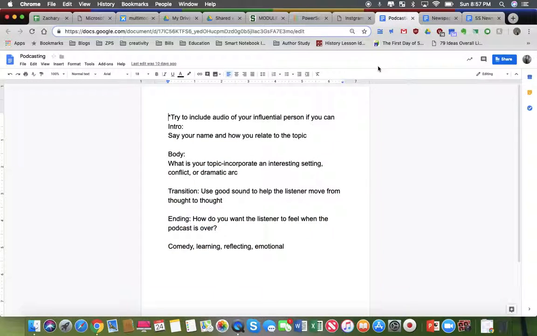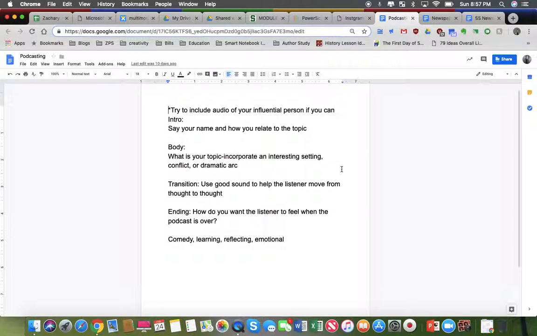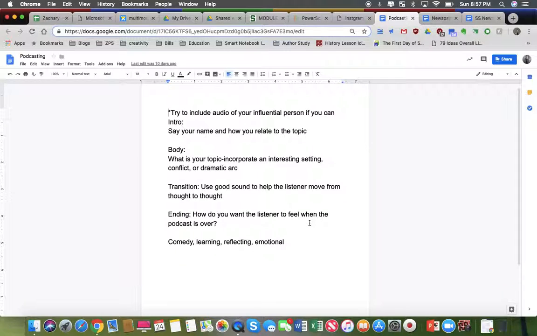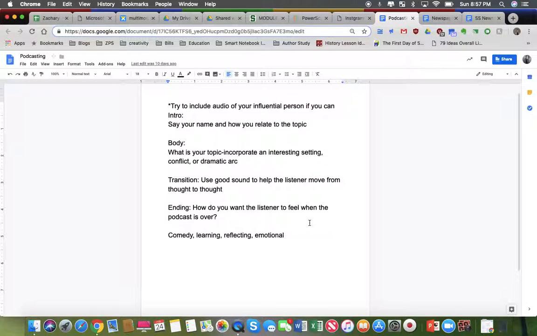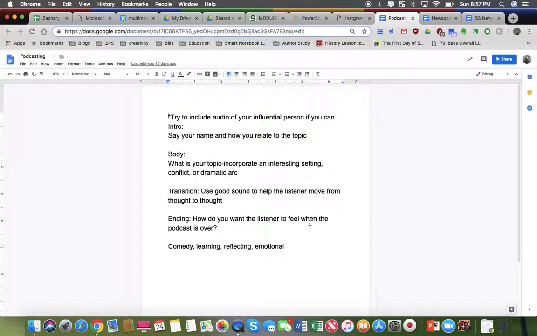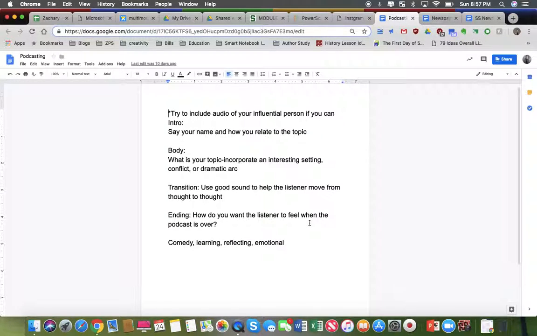And so I gave them instructions for making a podcast. I basically gave them this small little template that showed them what things they need to include. They need to talk about their topic, obviously, and then put in some good transitions. So again, let them play around with things that they could add.